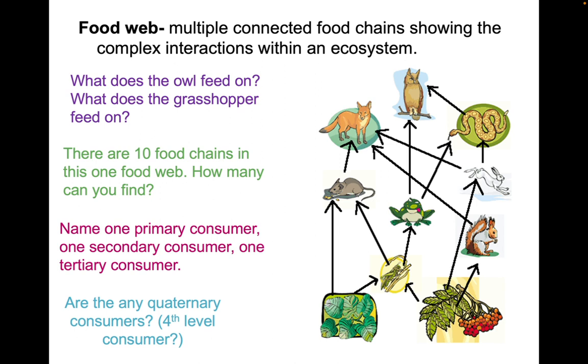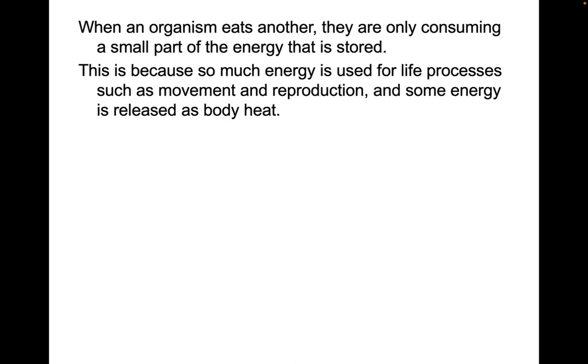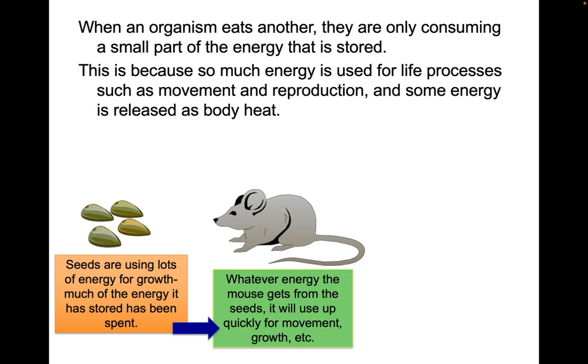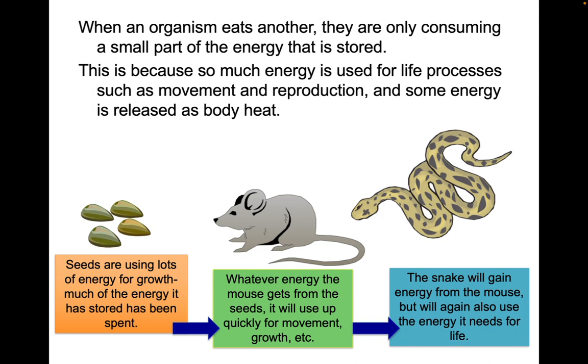When one organism eats another, they're only consuming a tiny part of the energy that's stored, and that's because there's so much energy used for life's processes, such as movement and reproduction, and some energy released as body heat. So, seeds are using lots of energy for growth, and it's been stored. And whenever the mouse gets energy from the seeds, it will use it quickly for movement or growth. And the snake gains energy from the mouse, but again, uses energy to move around for life.